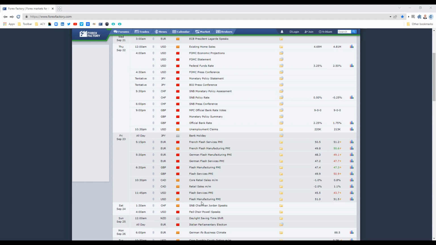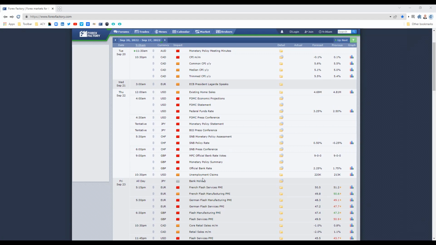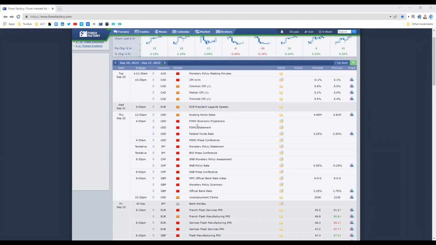So the two risk events, one being a major risk event, is the FOMC statement early Thursday morning, 4 AM. And we do have the monetary policy meeting minutes being released today at 11:30 AM from the Aussie RBA. Alright traders, so just bear in mind what is coming out for the week. The big risk event is the FOMC statement. With that in mind, let's move to the charts.